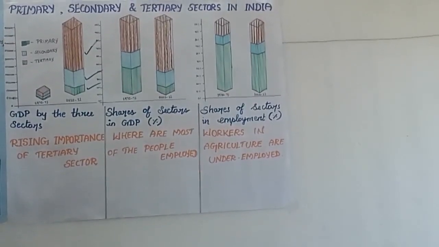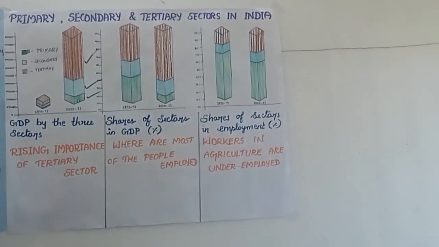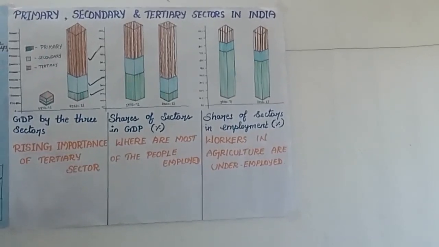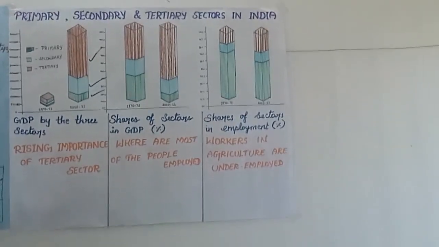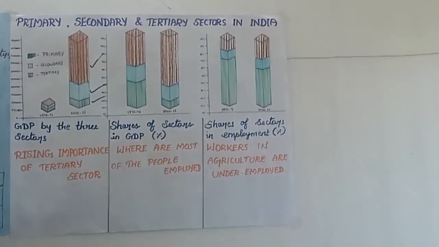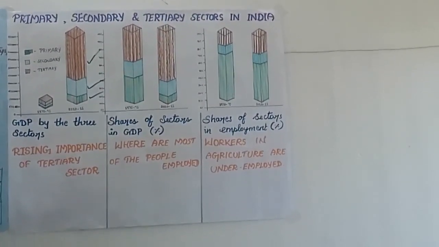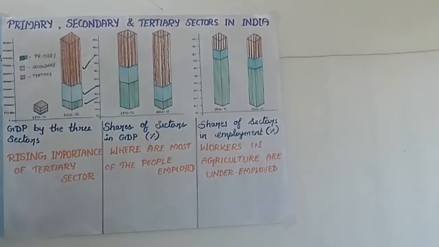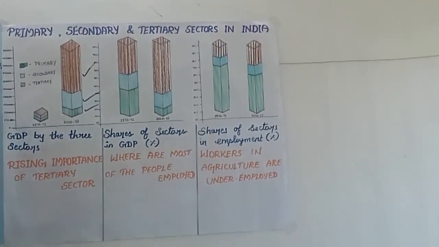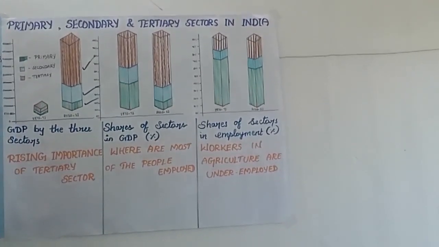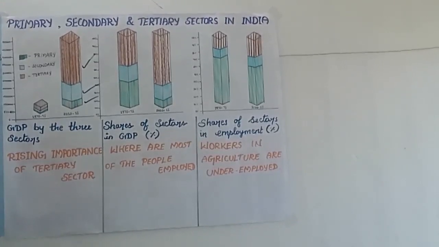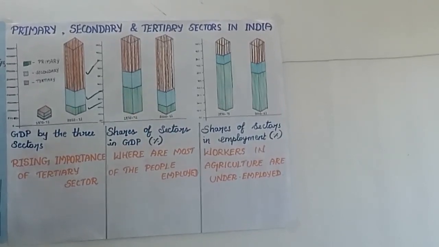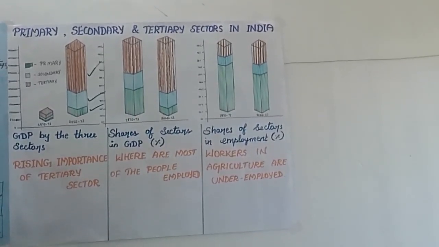The main reason is that in all countries, several services such as hospitals, educational institutions, post and telegraph services, police stations, courts, village administrative offices, municipal corporations, defense, transport, banks, insurance companies, etc. are required. These are very important in the modern world. Therefore, these belong to the tertiary sector. These can be considered basic services. At present, these are the most important and basic services.